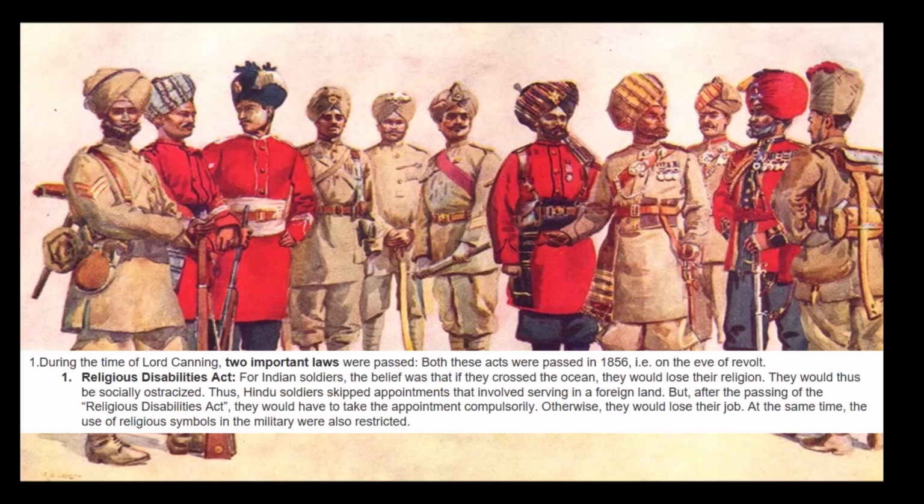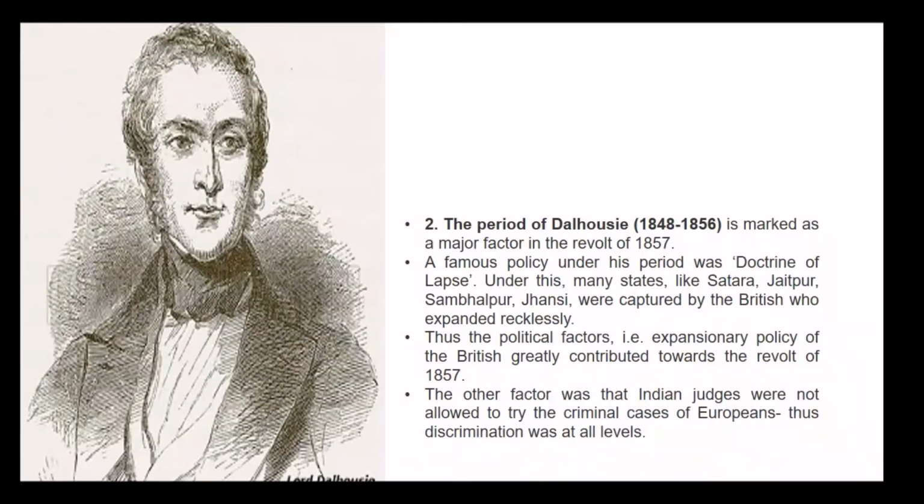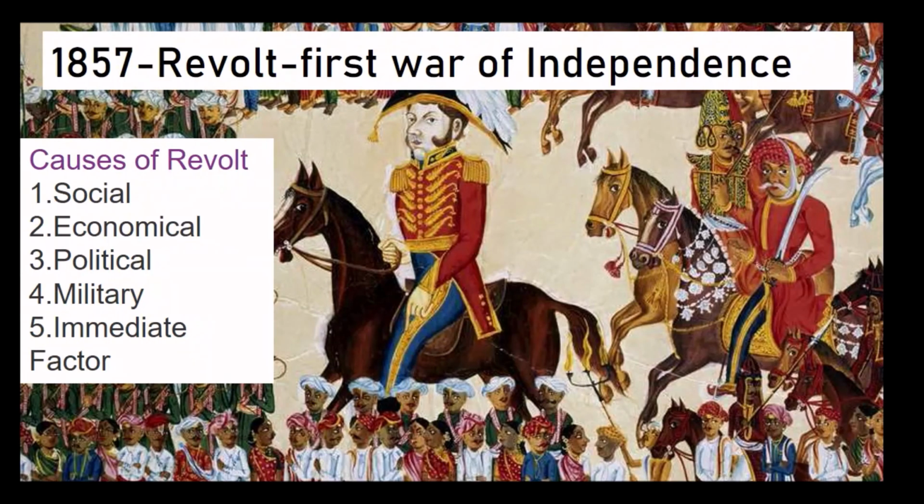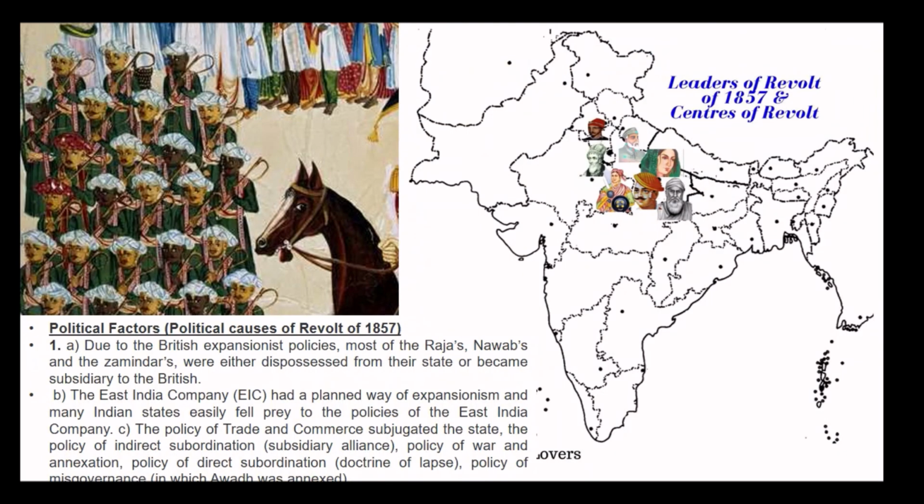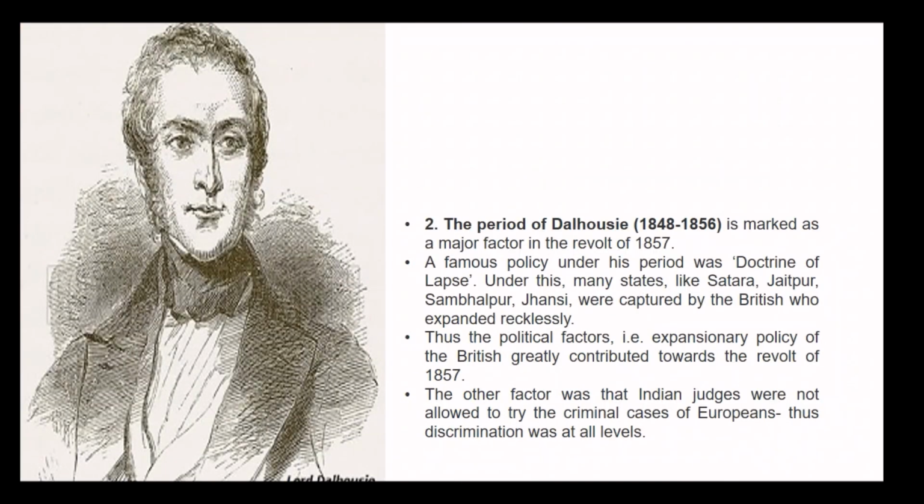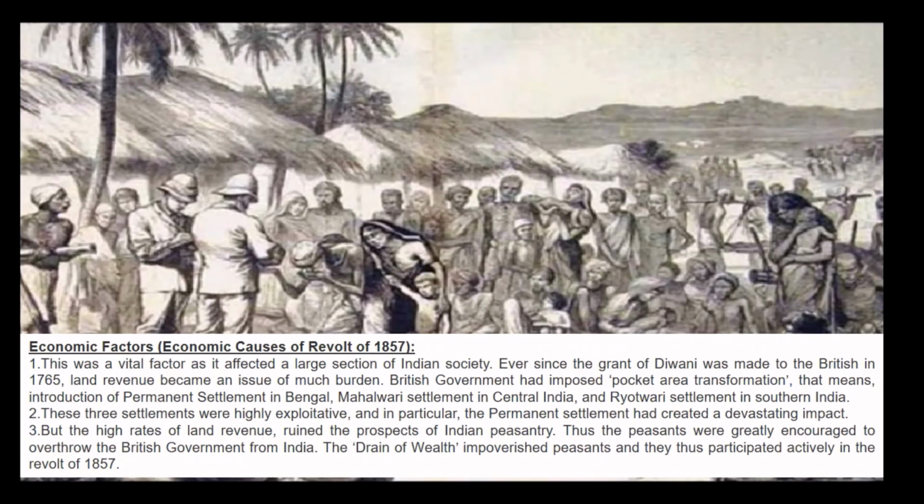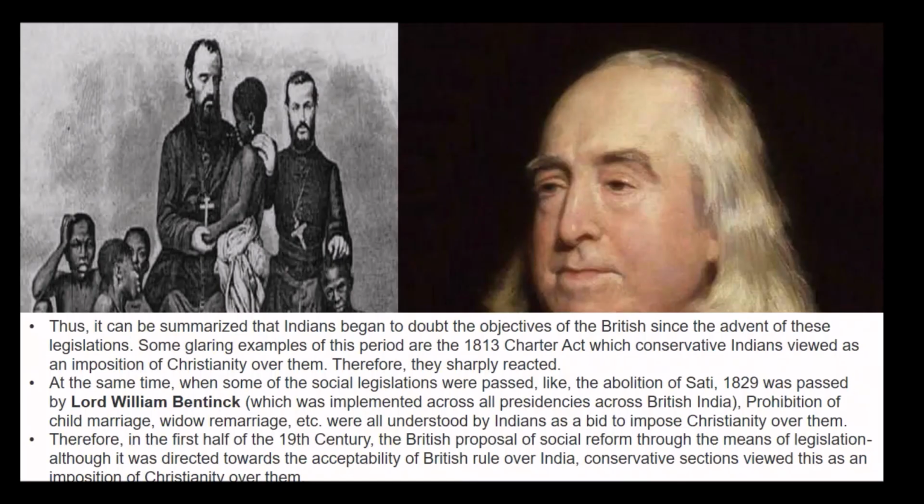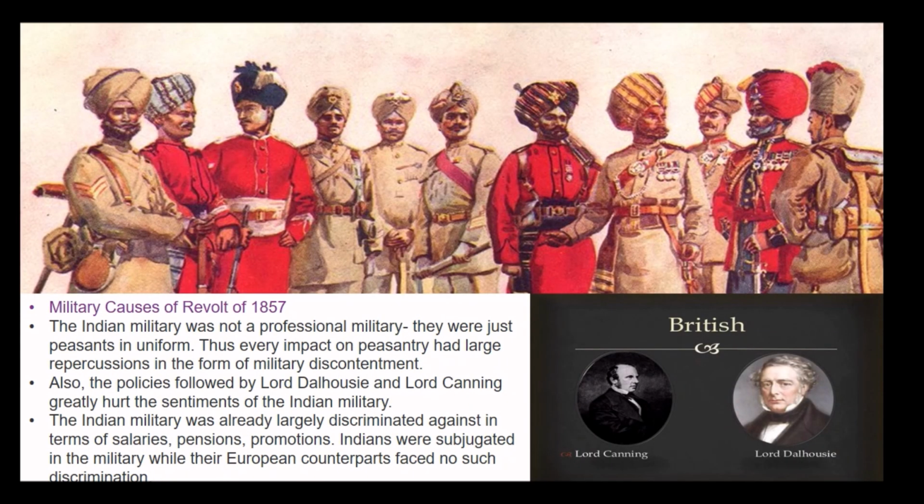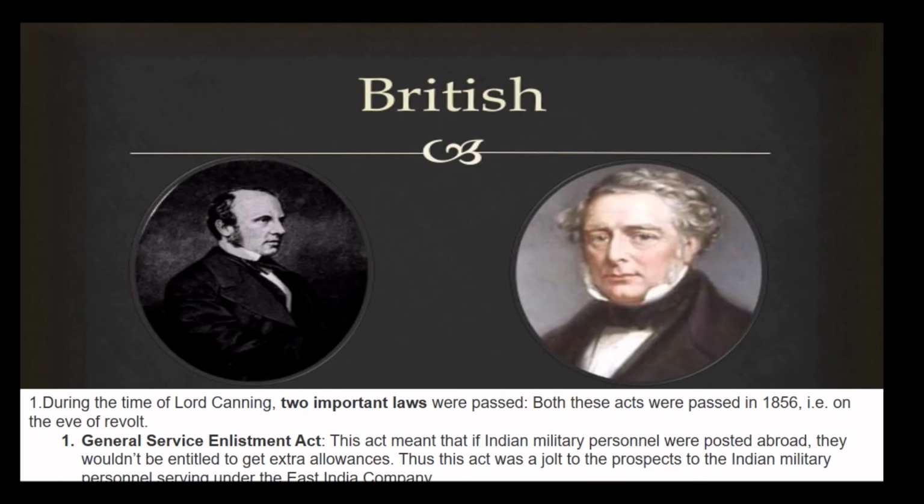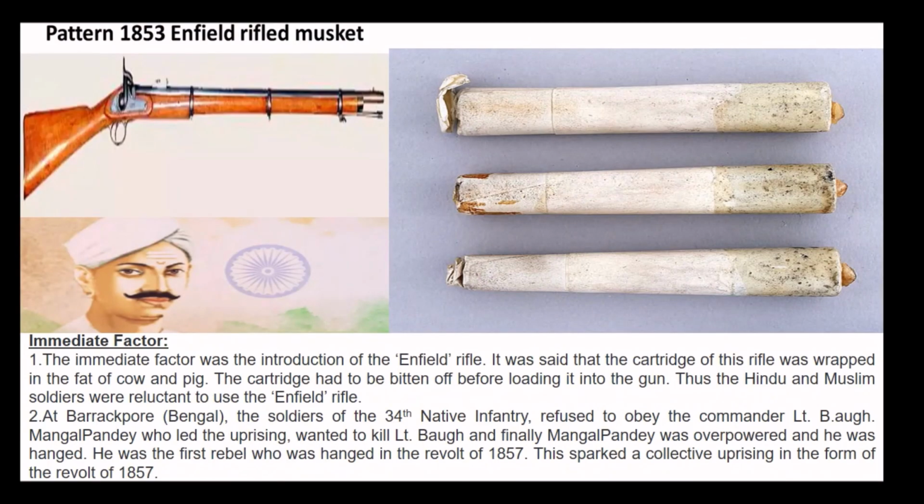So, in this module, we learn what are the different factors or the causes of the 1857 revolt. They are social, economic, political, military and immediate factors. We discussed the political factors, the period of Lord Dalhousie, economic factors, racial discrimination, imposition of Christianity, military causes, the new policies, and the immediate factors. That's all we have in this video.